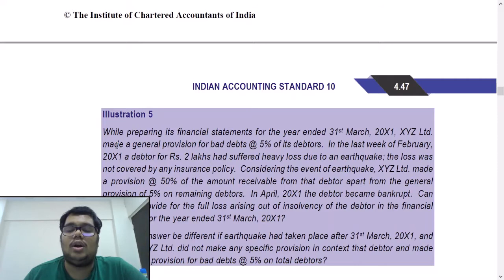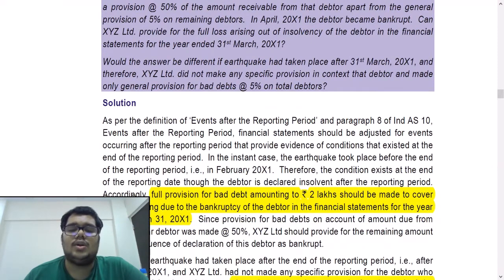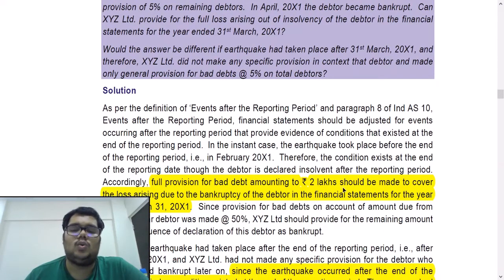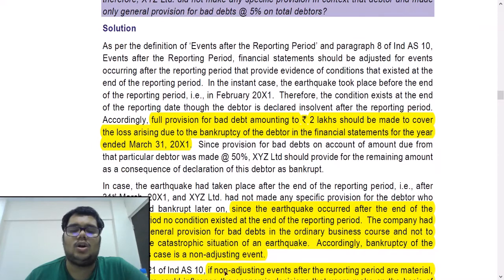This earthquake will happen on 10th of April. We did not know on 31st March. It is not providing us further evidence of anything that was there during the financial year. It is a new event and hence it is a non-adjusting event. So in the first case, full provision will be made for 2 lakhs. Second case, it will be a non-adjusting event.